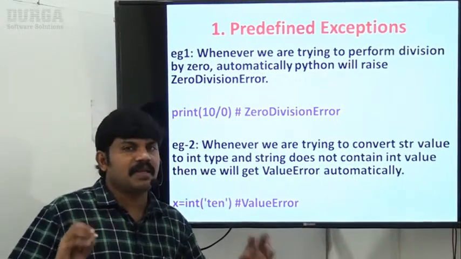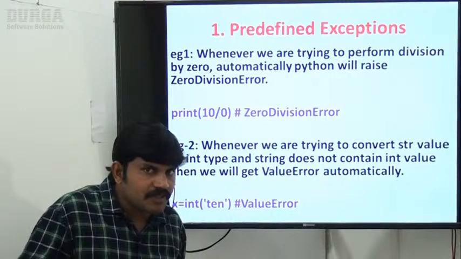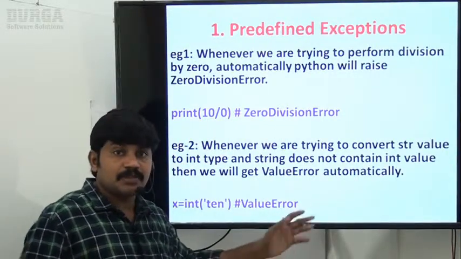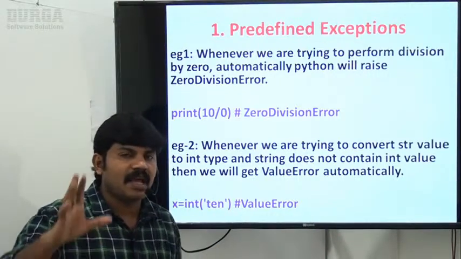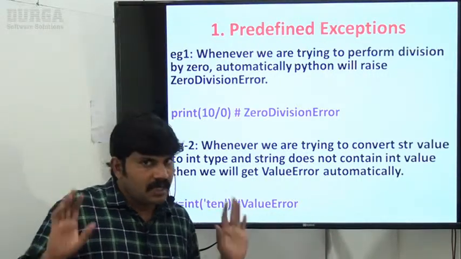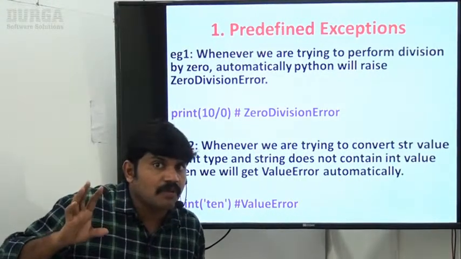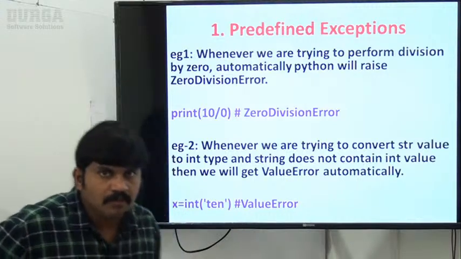These are by default considered predefined exceptions, inbuilt exceptions or PVM exceptions, because the Python virtual machine has complete information about these exceptions and when they should be raised. Any doubt up to this? Clear, right? So now I have to talk about user defined exceptions.